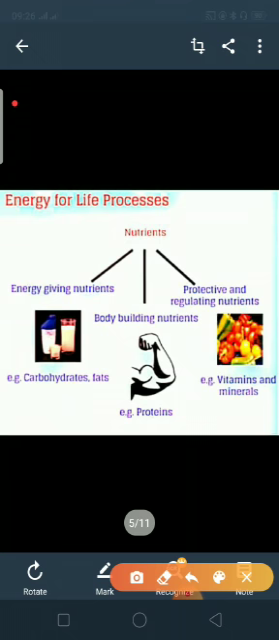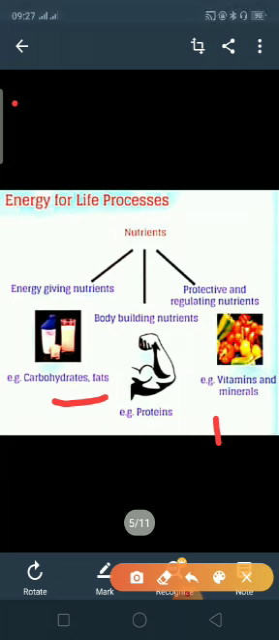Now, carbohydrates. These carbohydrates, what do they provide us? They provide energy, as the name is given, energy giving nutrient. Fat provides double the amount of energy than the carbohydrates. Body building nutrient. Why do we need body building nutrient? Are we going for boxing? No, but it helps in the wear and tear of our body. So, they are termed as body building food.